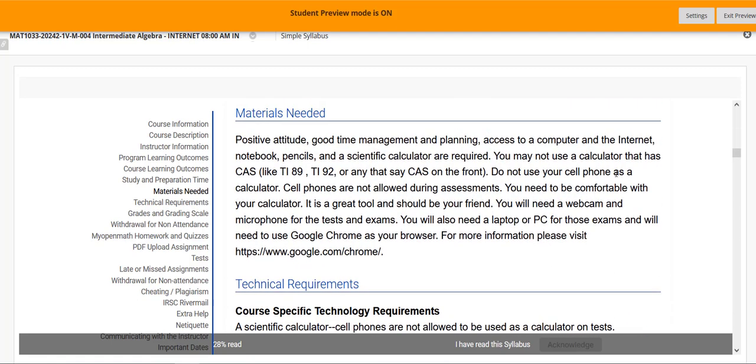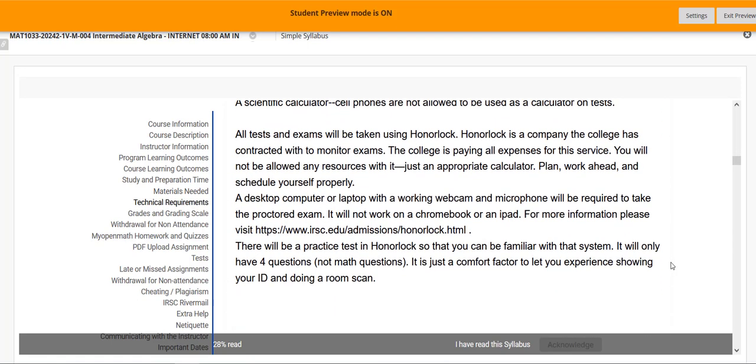Don't plan on using your cell phone for a calculator. You cannot have a cell phone in the area with you when you take your tests. All right. And this is more about Honor Lock, so you should read through that. And I will have a little practice test in Honor Lock. I haven't put it there yet. It's just so you can be familiar. It is not math questions. But I would suggest if you haven't done any online classes, you definitely will want to do that.